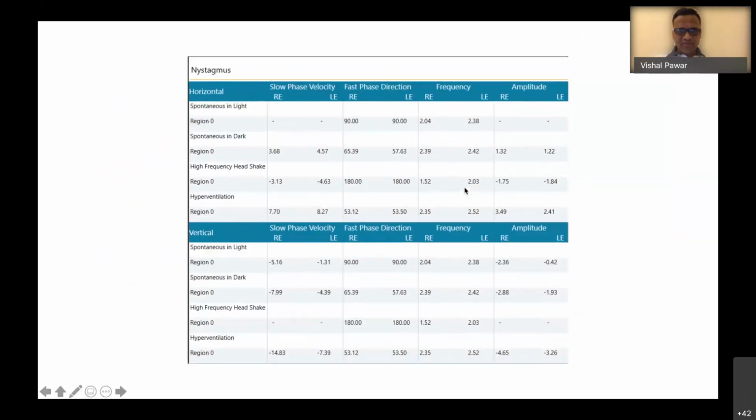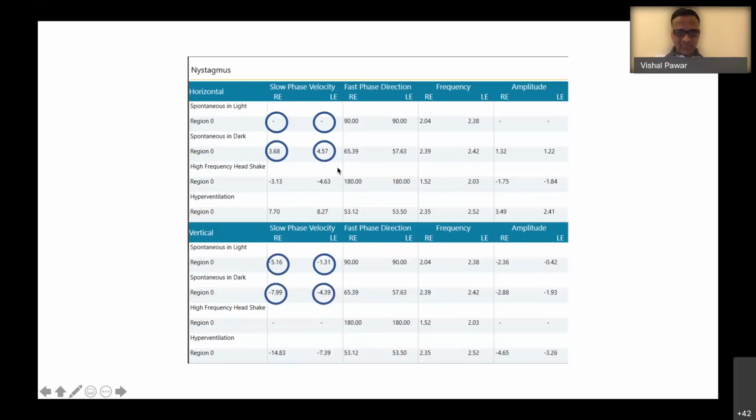Coming to the nystagmus findings, the horizontal nystagmus and the vertical nystagmus. Now you can see that the patient didn't have spontaneous nystagmus in light. There was no horizontal nystagmus, but the patient had a pure torsional nystagmus that was seen in the video. I will show you the video in the next slide. But meanwhile, in the dark, the patient had left beating nystagmus, and in light the patient had a mild upbeating component,